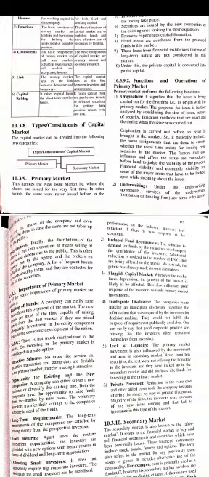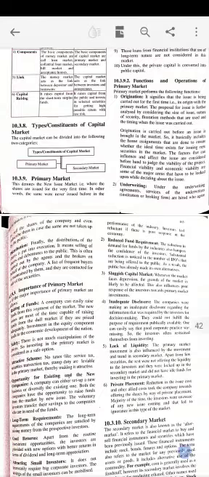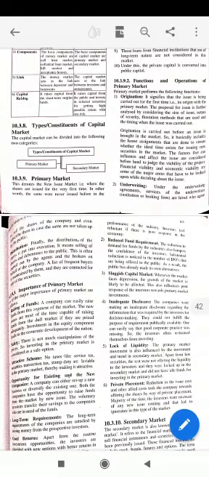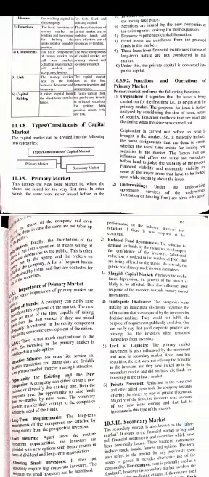If the subscription is not 90%, these shares are always held back by the companies, or SEBI never allows these companies to be listed in the stock exchange so that their shares can be purchased. Therefore, what the companies do, the second thing that comes under this is underwriting.